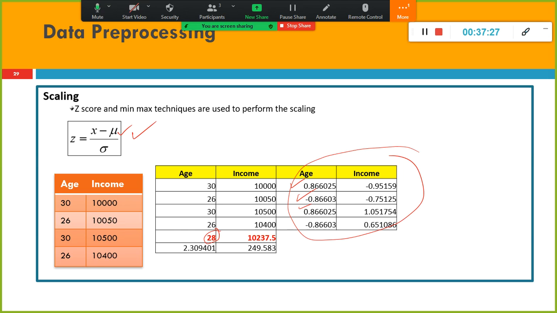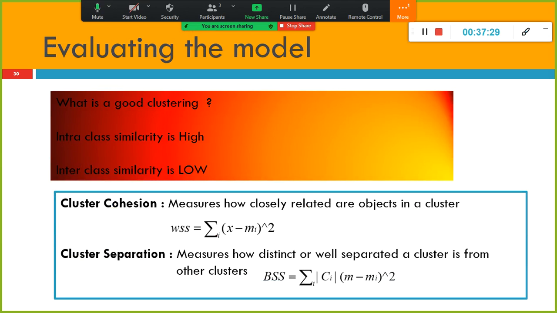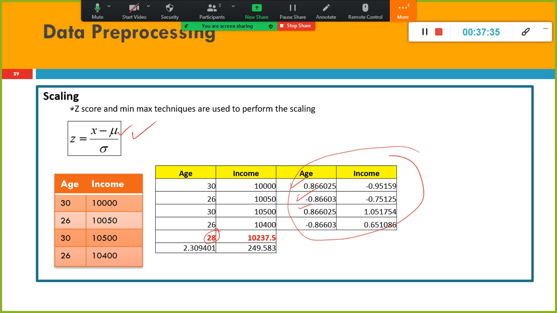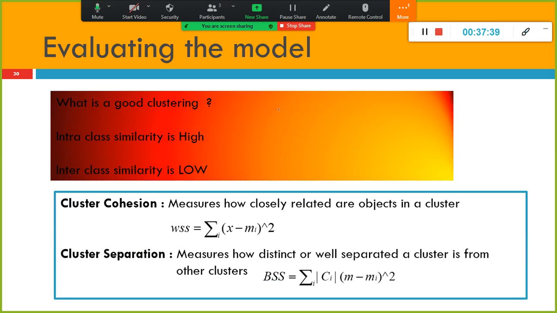You can use z-score, or there are functions or methods that are readily available. You don't have to compute manually. Just pass the values, and it does the scaling. The scale function is available in all of them.